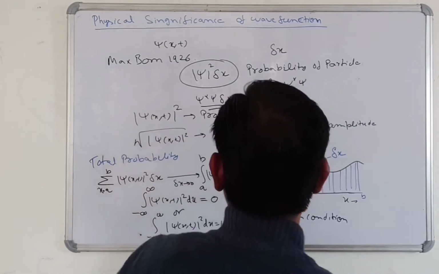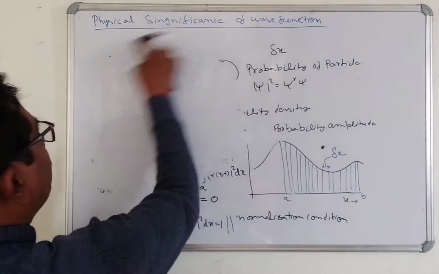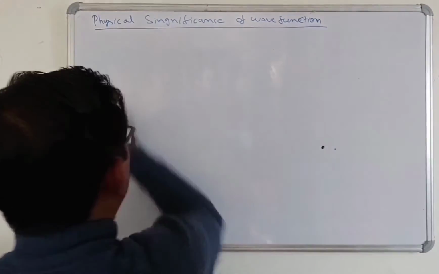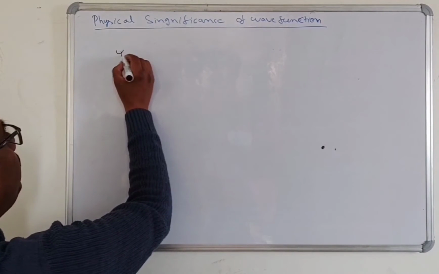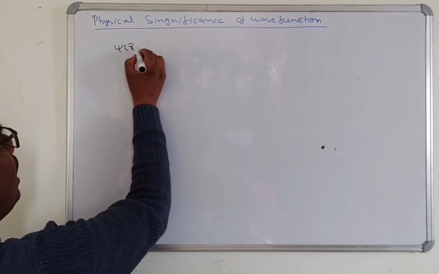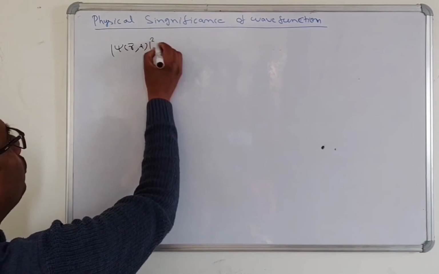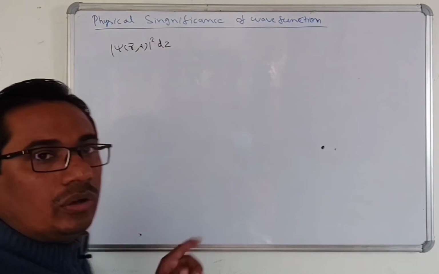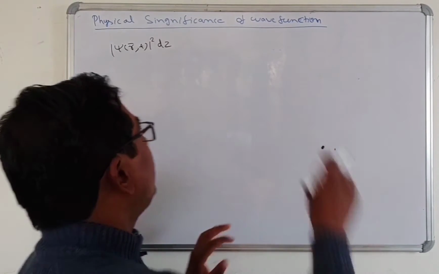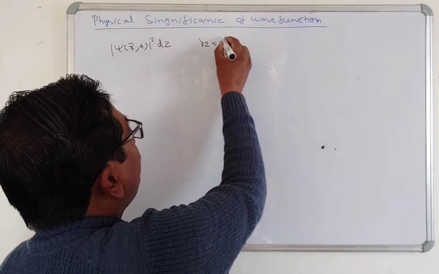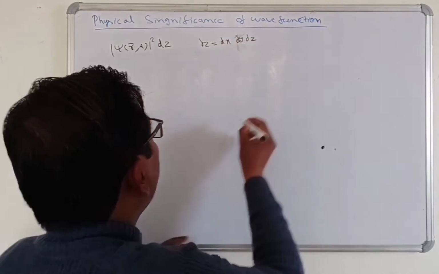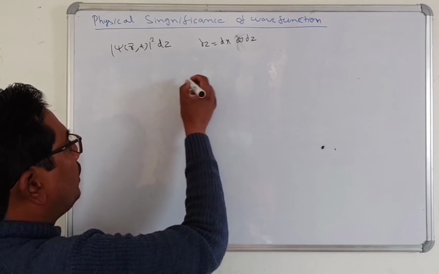Now in the case of 3D, we will write |ψ(r,t)|² dτ as the probability that the particle will be found in a volume element dτ, which is equal to dx dy dz.